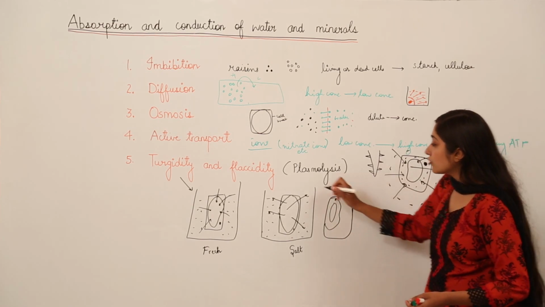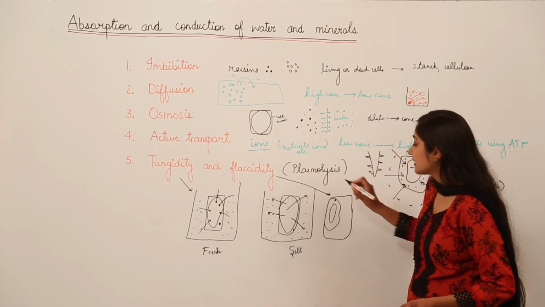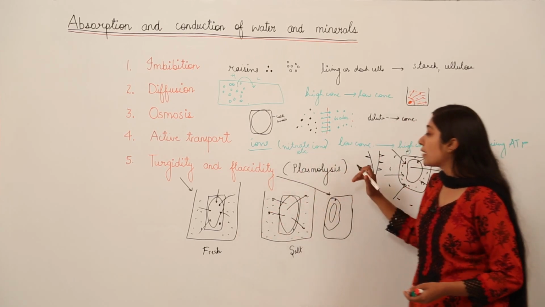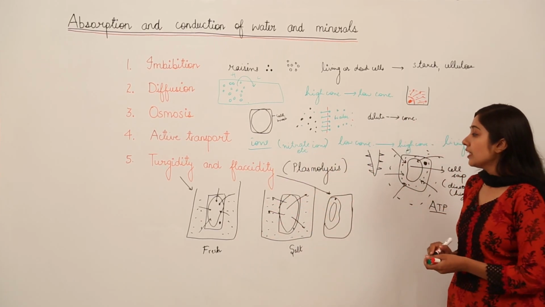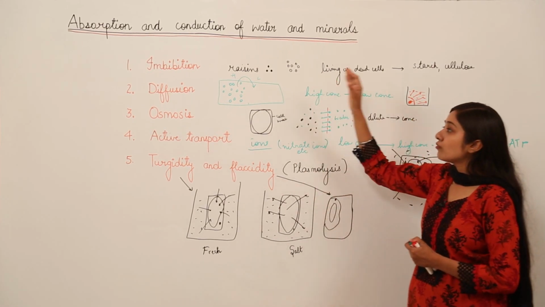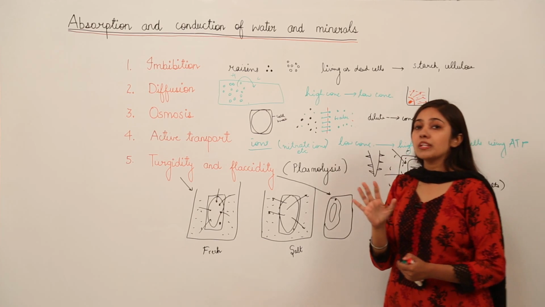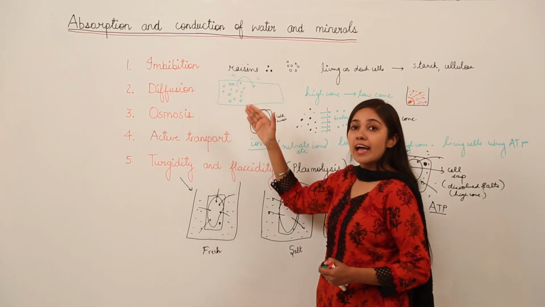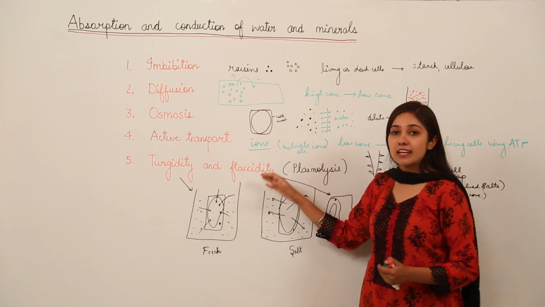So this is known as what? It is known as flaccid cell. This is flaccidity. Now this phenomenon is also known as plasmolysis. Okay, so remember that in the case of absorption and conduction of water and minerals, 5 phenomena are involved: imbibition, diffusion, osmosis, active transport, turgidity and flaccidity.